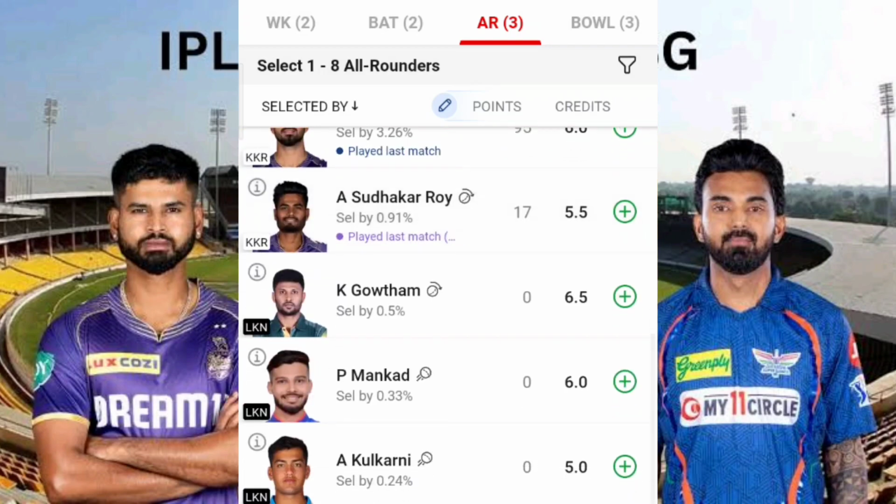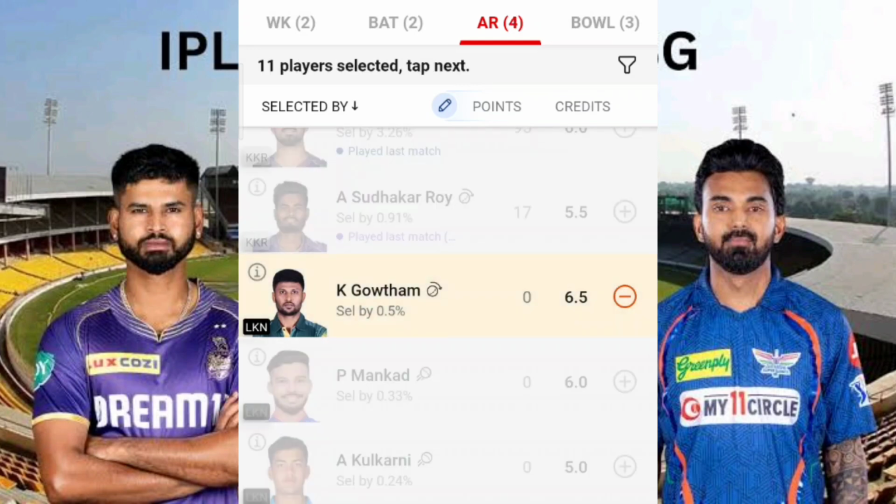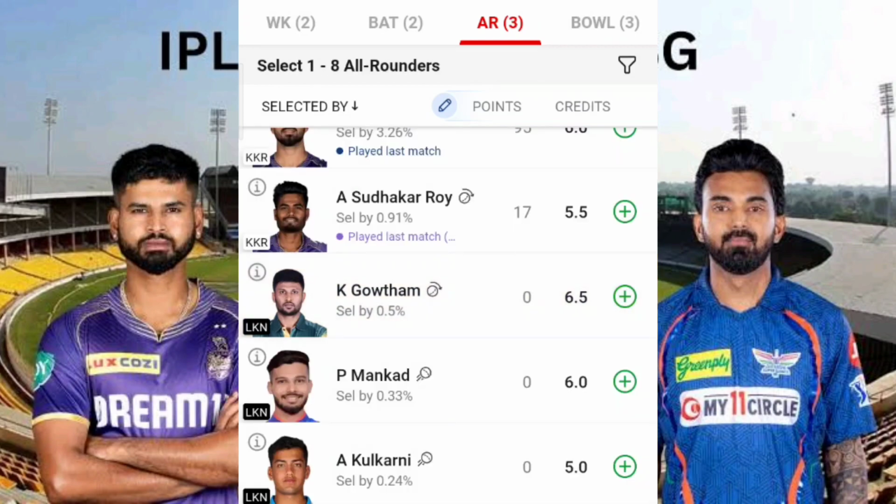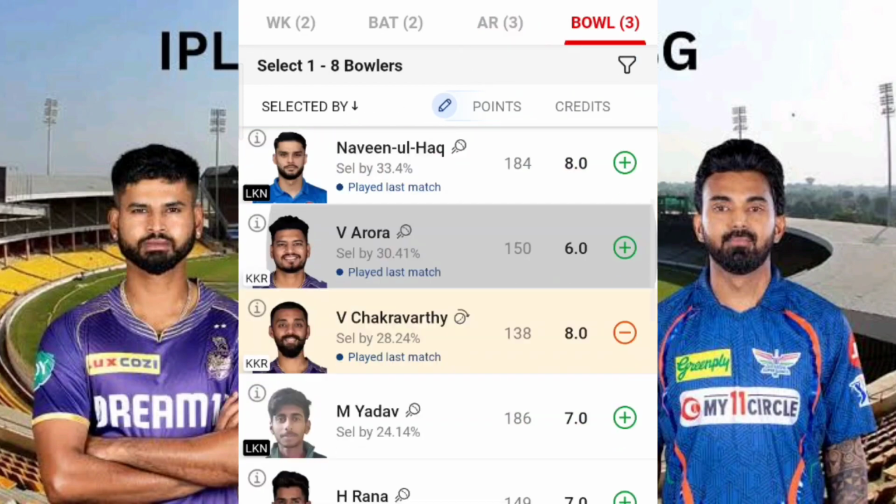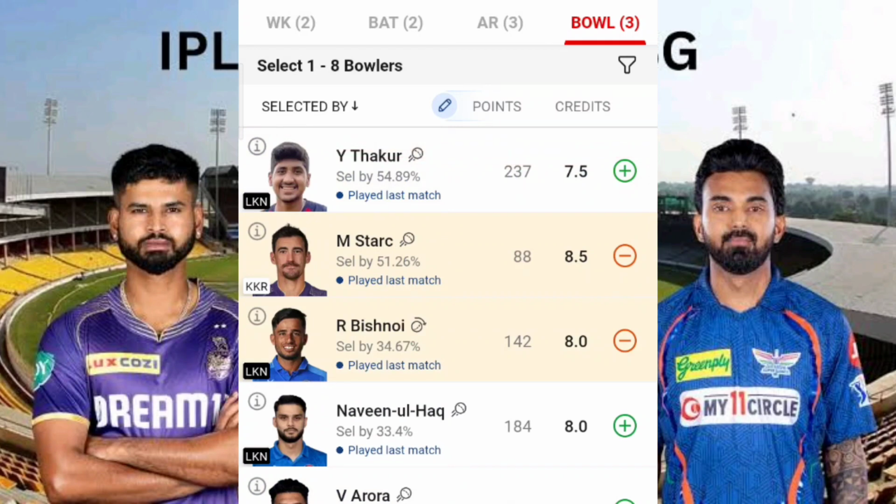Again, there are some of the players. Krishnappa Gowtham, I think LSG can include this particular player, because we have seen in Karnataka Ranji that he is giving very good all-rounder performances. I don't know what the hell LSG is doing, not including such very good all-rounders. Fine, whatever. Coming to the bowler sections.